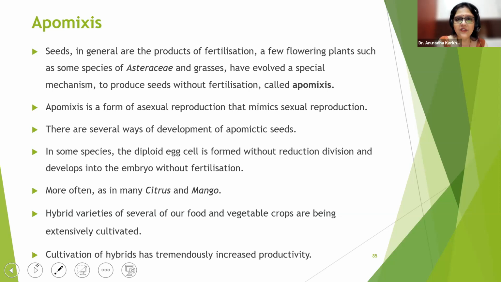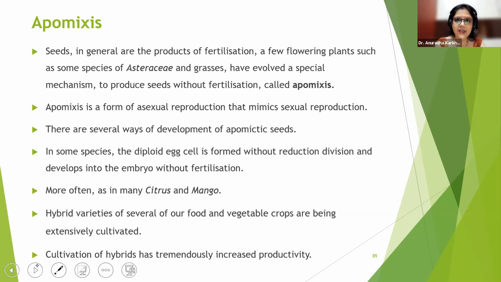See, just now we saw when the seed was being formed? Only when embryo development is taking place. When the embryo development is taking place after the fertilization of the male gamete with the egg. But there are certain families, the Asteraceae family and the grass family, in which the seeds are produced, but they are not a product of fertilization.